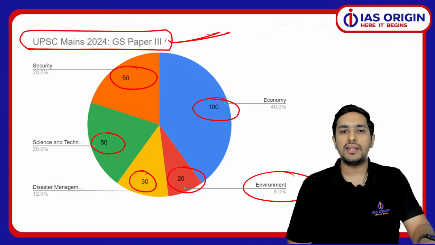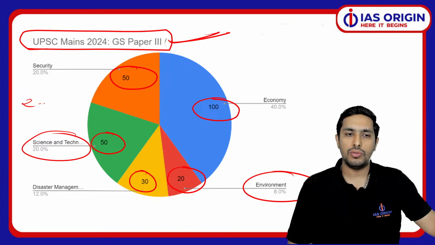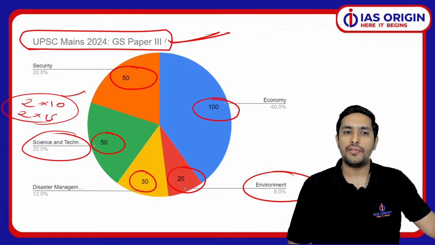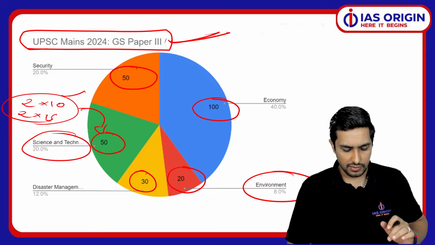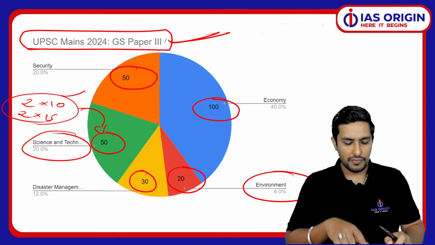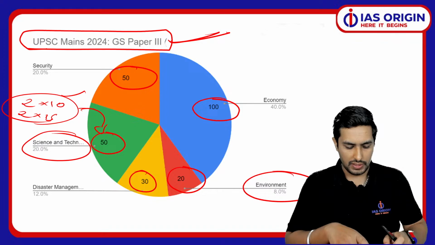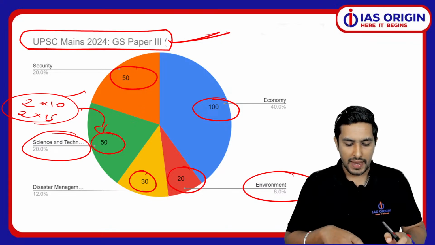That's what I'm saying: if you talk about the science and technology ki theme, we usually have 2 10-markers and 2 15-markers. It will give you around 50 marks, as you can see. Now it is not fixed, as you all can see. It will keep on varying, of course it will, but we have to be very clear on how in the first place we are supposed to target this, and how we are supposed to manage it appropriately.